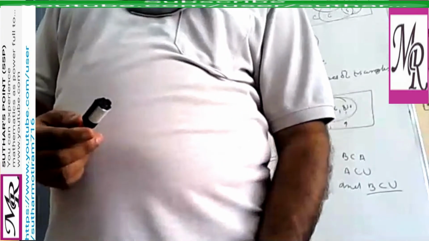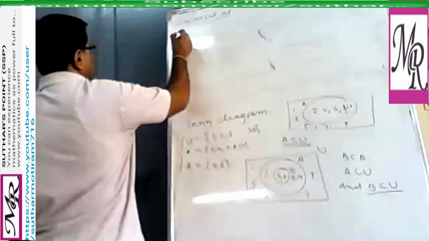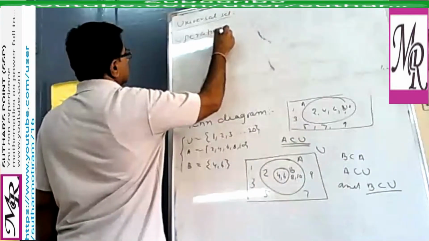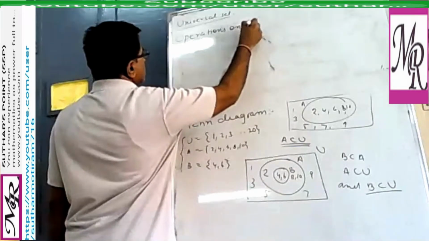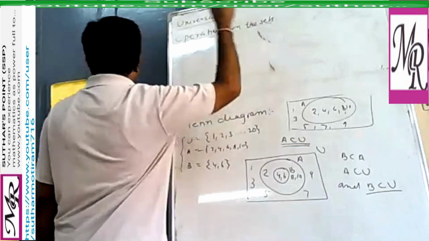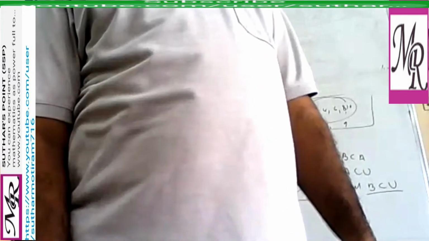Yes, sir. So this Venn diagram is very important when you take different types of situations. We are discussing the operations on sets. Now, like in real numbers, we have different types of operations: addition, subtraction, multiplication, and division.